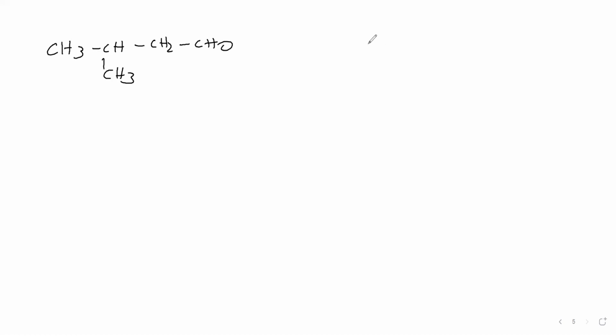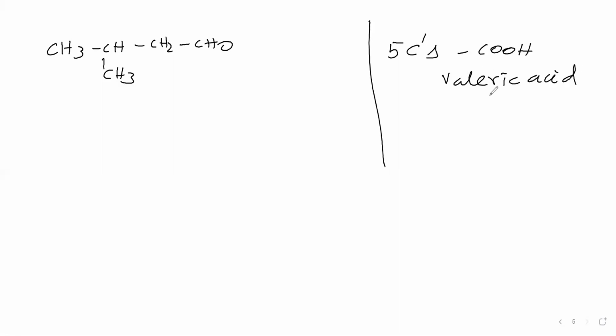Five-membered compound, in the sense that five carbons with a carboxylic acid, means the common name is valeric acid. Okay. Now, from valeric acid, you remove the ic acid, and the remaining part you consider is valer.